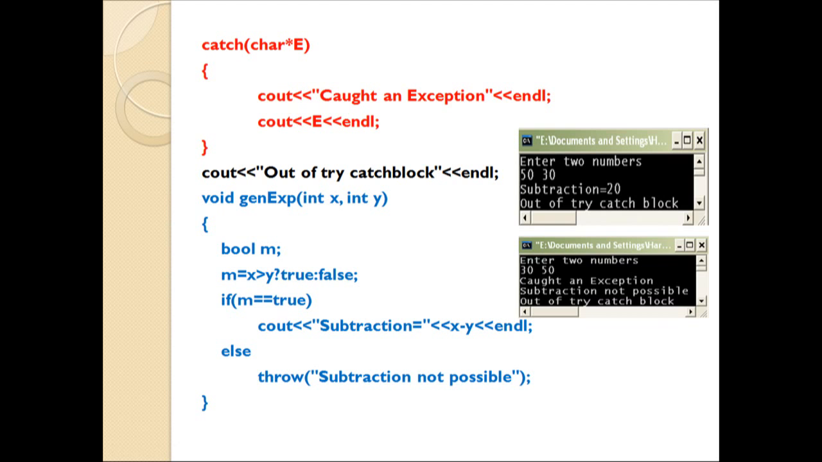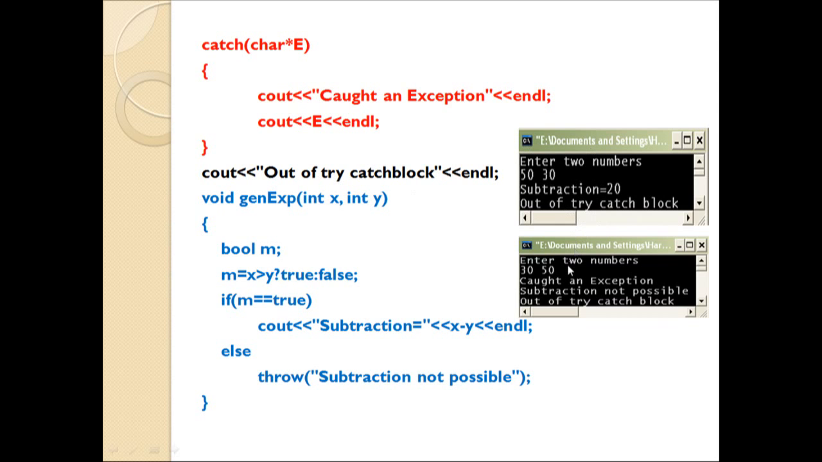So here you can see x is greater than y, that is 50 is greater than 30, this is true. So the value of m is true, so there will be a subtraction. So 50 minus 30, we are getting 20, and then control will move to this statement, that is out of try catch block. So that is why we are getting this type of output.